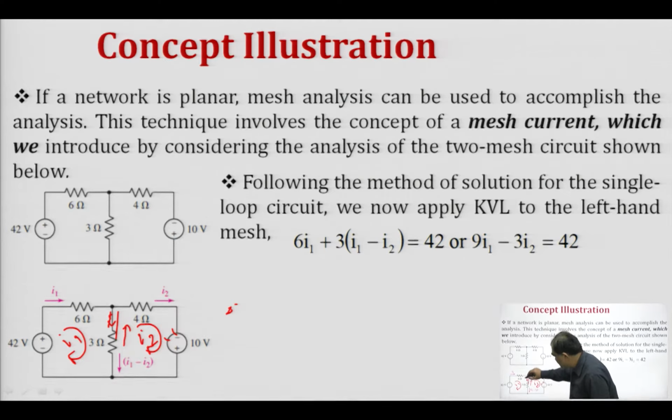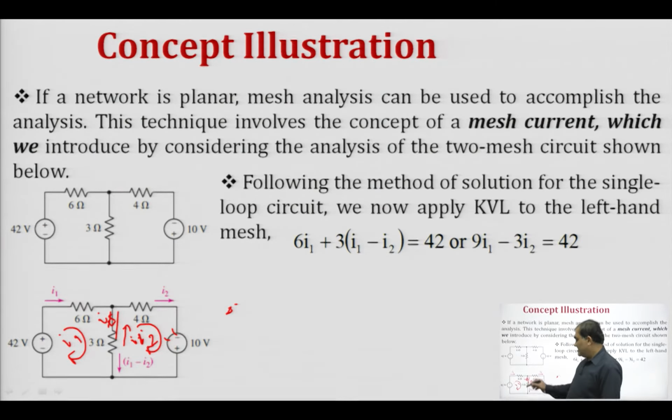So, if we are moving in the clockwise direction, that is downward, the net current flowing in this 3 ohm resistance is I1 minus I2. Now we apply KVL in this closed loop, that is, the algebraic sum of all the voltages is always 0. We are moving in the clockwise direction.